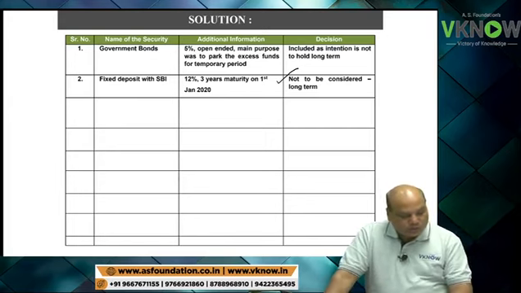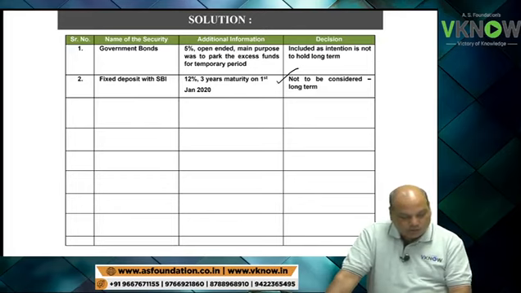In the book third one, fixed deposit with HDFC. Third point, please pay attention. FD with HDFC, 10%, original term was for 2 years, but due for maturity on 30th September 2017.